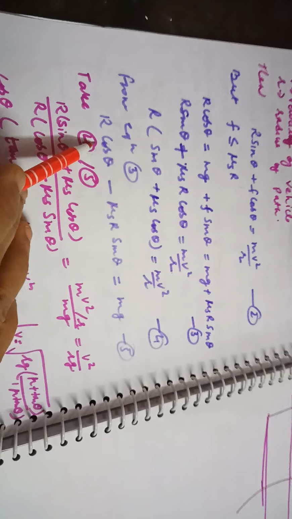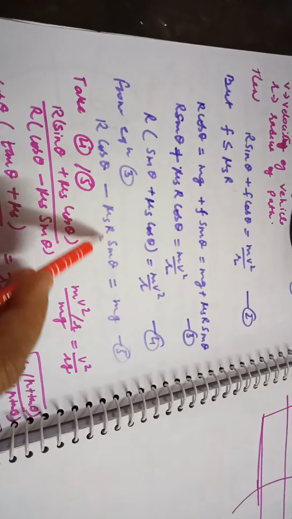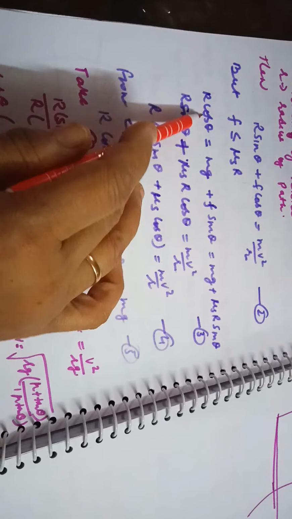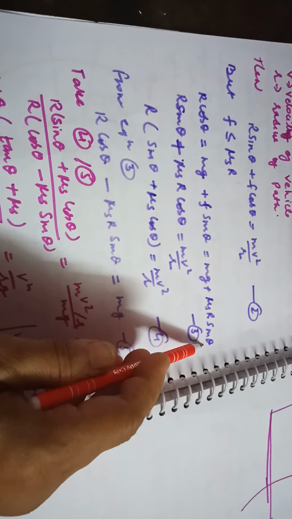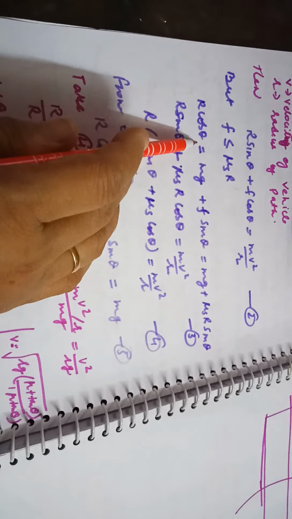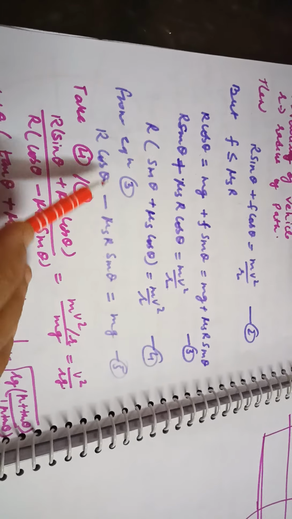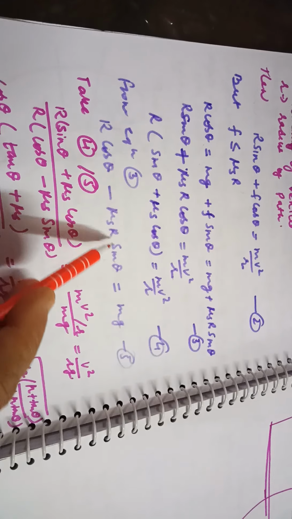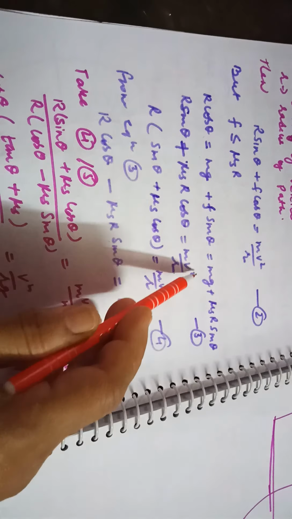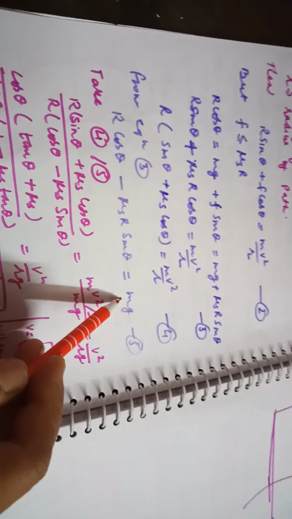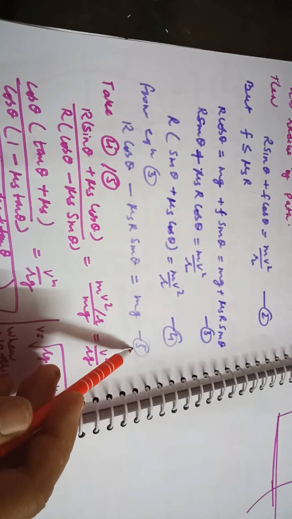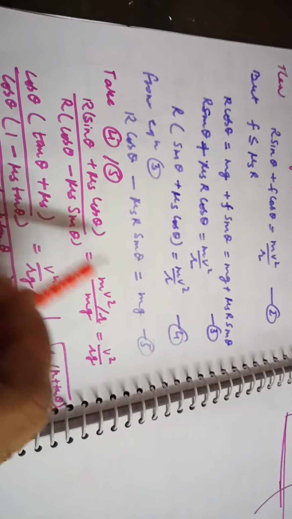And from this concept, r cos theta and mg plus mu s r sin theta, so take mu s r sin theta on the left side, so you will be getting r cos theta minus mu s r sin theta, that will be equal to mg. Okay, now you have got the equation number 4 and 5. Take the ratio of equation number 4 and 5.